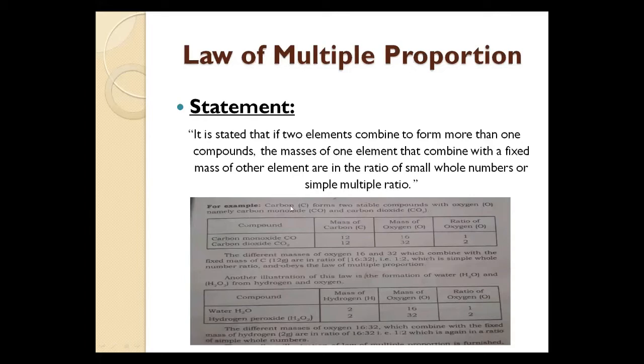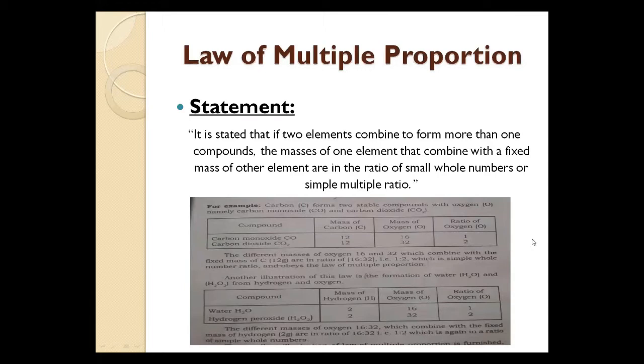For example, carbon reacts with oxygen. It forms two stable compounds. One is carbon monoxide and one is carbon dioxide. We have a table with columns for the compound name, mass of carbon, mass of oxygen, and ratio of oxygen.